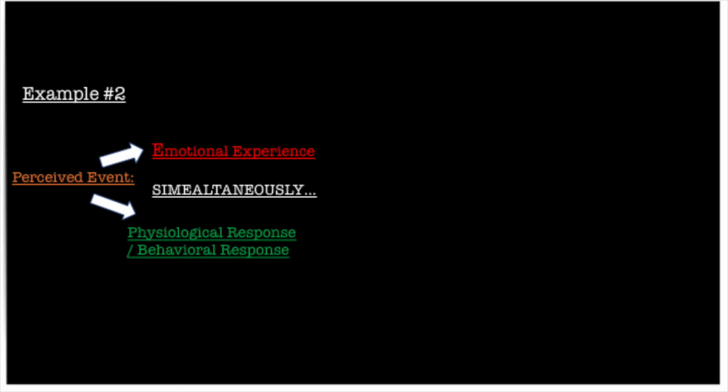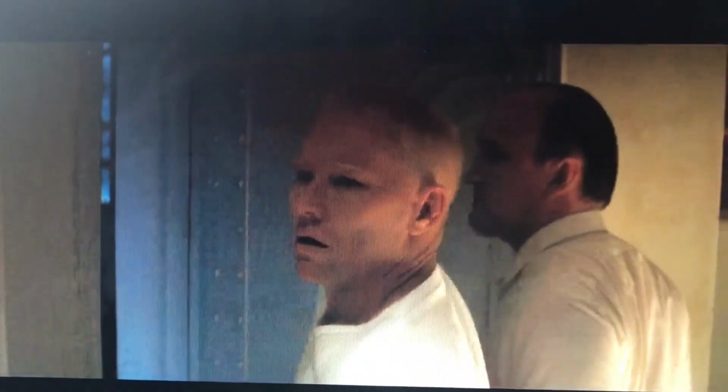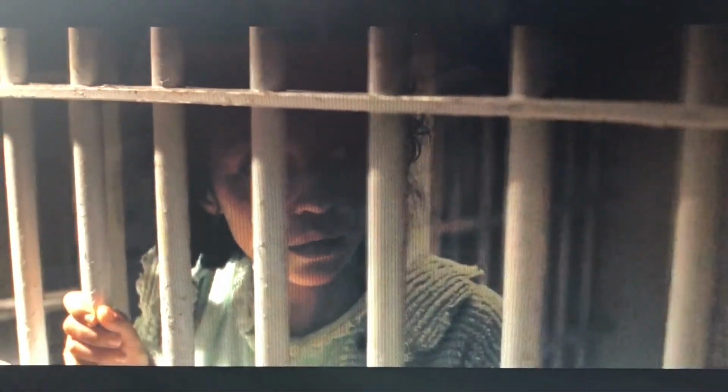So, as for the second example for the Cannon-Bard theory, we first have the perceived event, which is Mildred being separated from her husband in jail, and therefore she's exposed to this event, but it's not consciously evaluated or appraised quite yet for her. And then we can infer from the situation that Mildred then begins to appraise the event of being separated from her husband in jail as threatening or dangerous as she's alone in the jail cell, and therefore this is causing her to feel the emotion of fear.